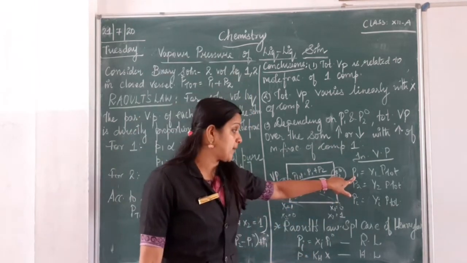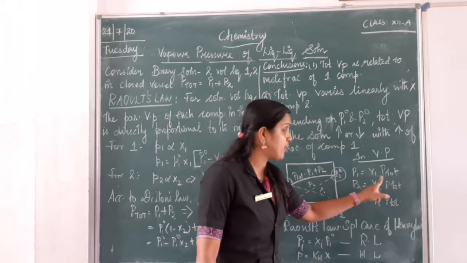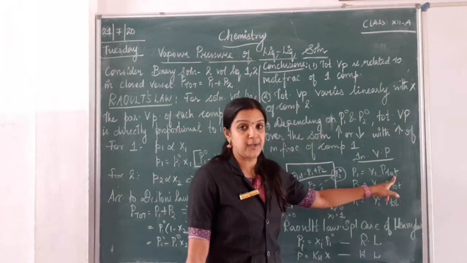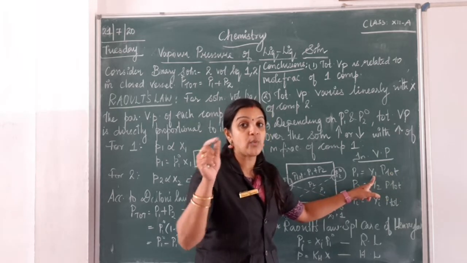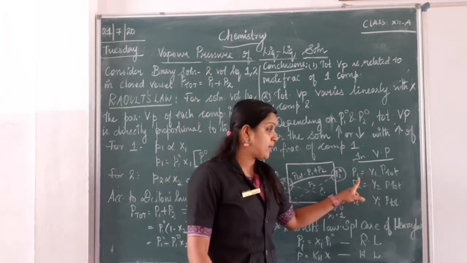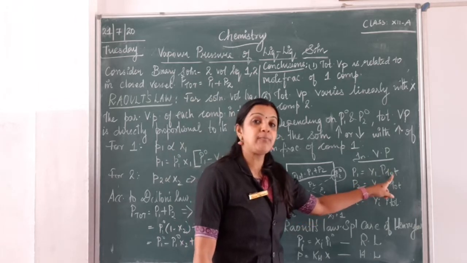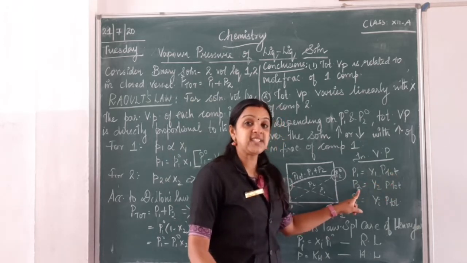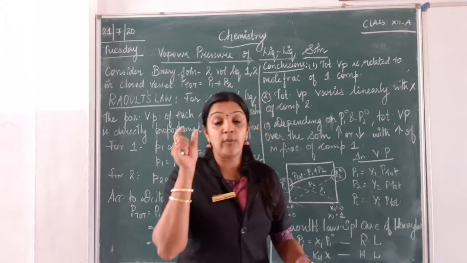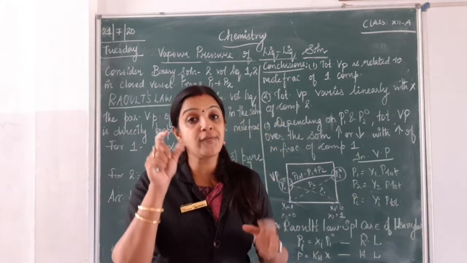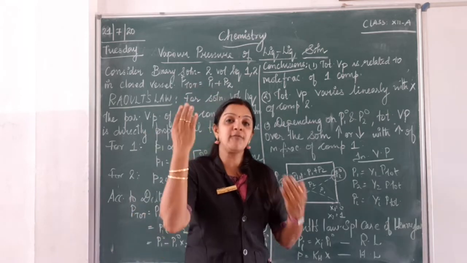In vapor phase, partial pressure of component 1 can be given as mole fraction into the total pressure. I repeat children, Y1 is the mole fraction of the component 1 in the vapor phase. So P1 will be Y1 into P total. Similarly for the second component, it will be Y2 into P total, where Y2 is the mole fraction of the component 2 in the vapor phase.